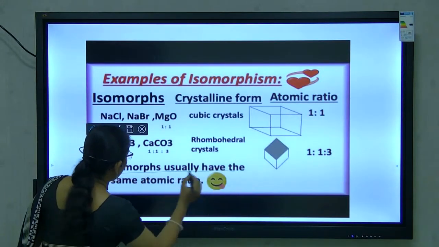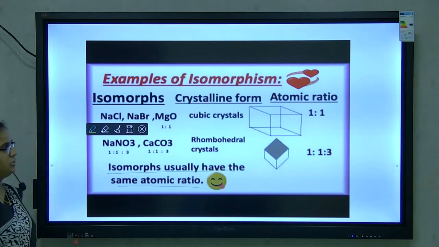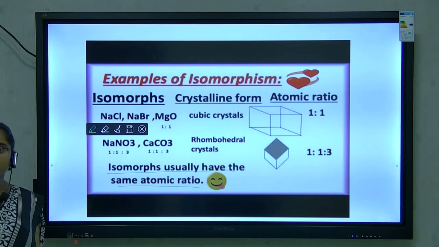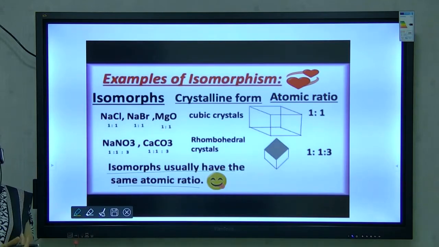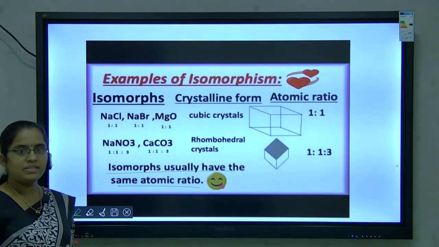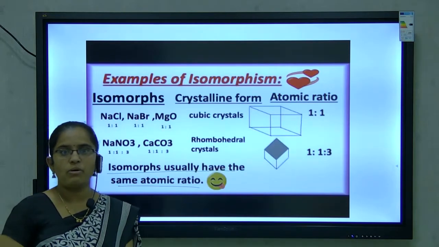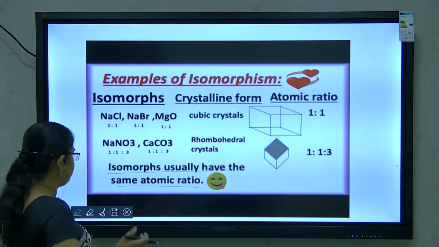Isomorphous substances usually have the same atomic ratio. Substances which have the same atomic ratio, same physical properties and same chemical properties are called isomorphous substances, and the phenomenon is called isomorphism.